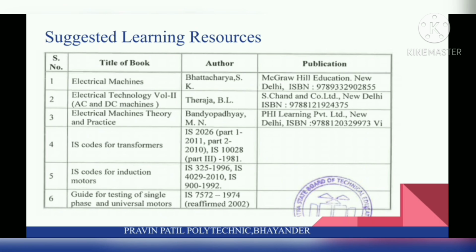Fourth is IS codes for transformers. Fifth is IS codes for induction motors. And sixth, guide for testing of single phase and universal motors. So you can refer to these books for the subject maintenance.